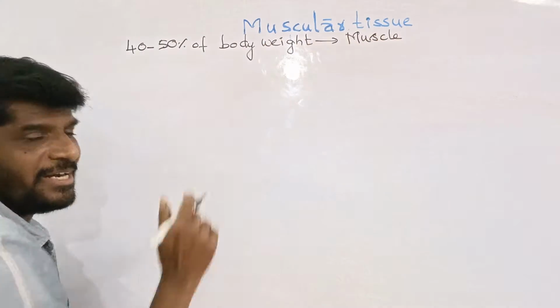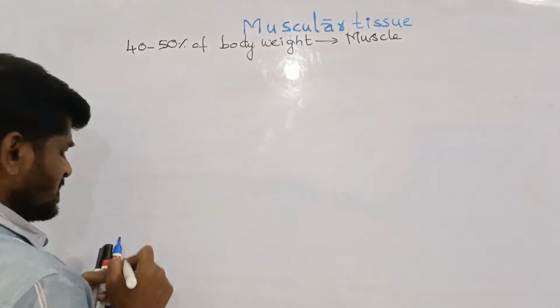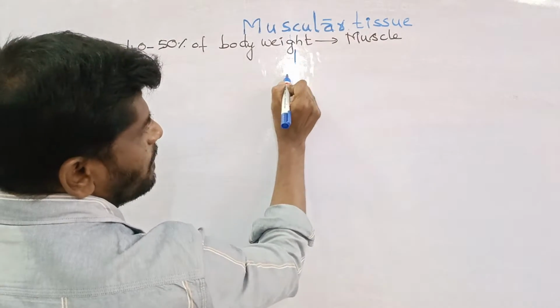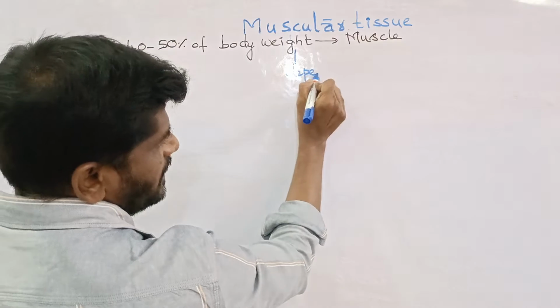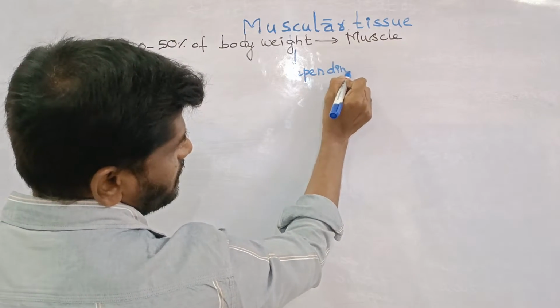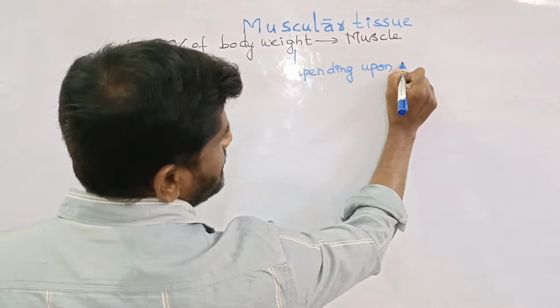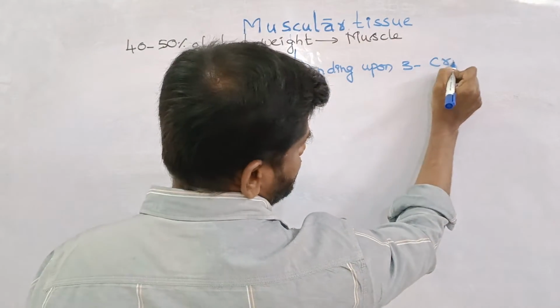It is very important. And muscles are categorized into three types depending upon, very important, please underline it if you have the textbook, three criteria.